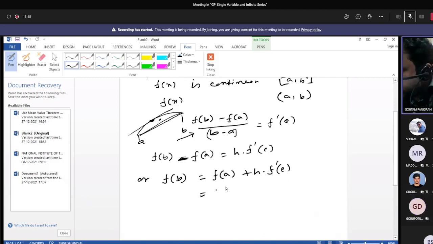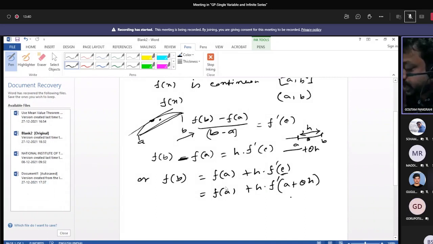Now it can be written as f of a plus h into f dash c, where c is an intermediate point. Suppose this point is a, this point is b. This interval is h, so any intermediate point can be written as a plus theta h. This portion I have already discussed.